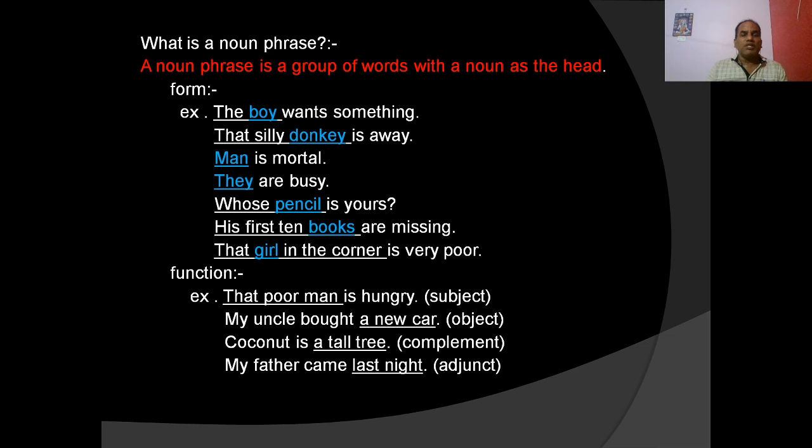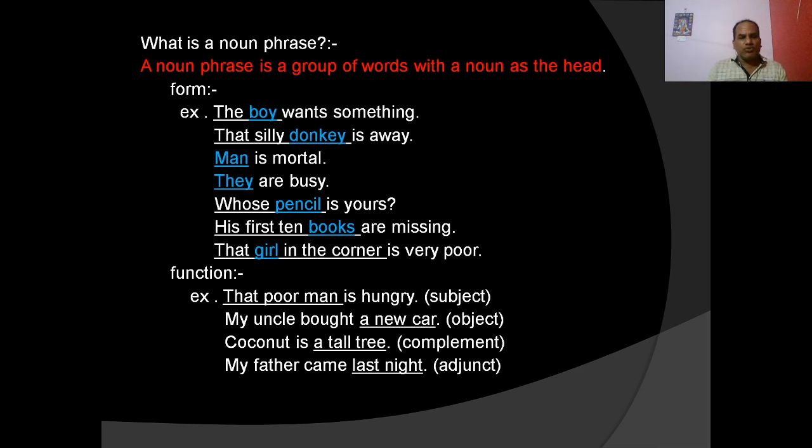So we have discussed that a noun phrase can consist of two words or three words, and it can also be of one word. Man is immortal, man is the noun. So the noun phrase here is man. And they are busy. They is the pronoun, hence it is the noun phrase. Why? Because the pronouns belong to the noun class or noun family. So from these two examples, we know that noun phrases can consist of a single word also.